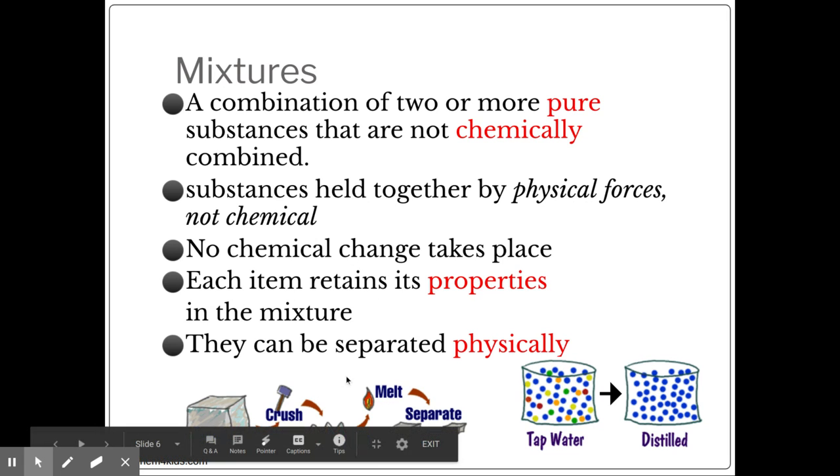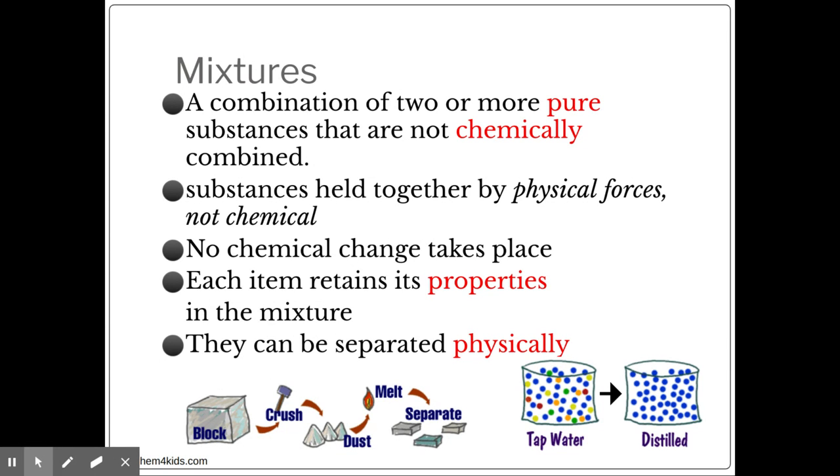So if we look at some physical changes here, we have the block. The block can be crushed into dust. These are all physical properties because we haven't changed the chemical makeup of the block. It still has the same chemical and physical properties. It still has the same melting point, boiling point, is what I mean by properties. Then we can melt the block, and then we can separate it into its parts that make up that block. Tap water, like I mentioned, that we have the distillers in the lab.